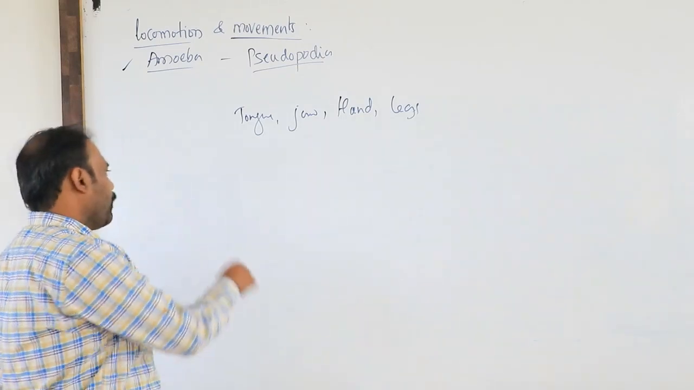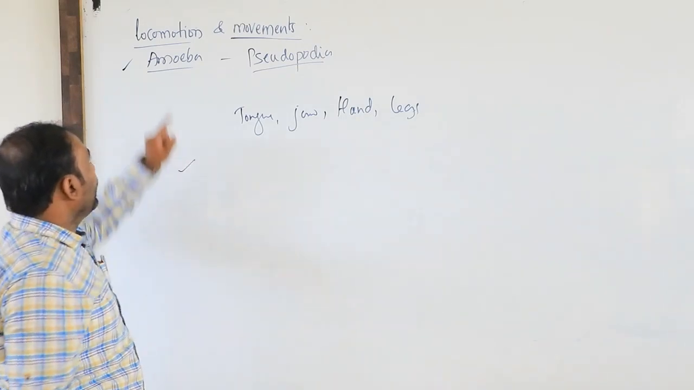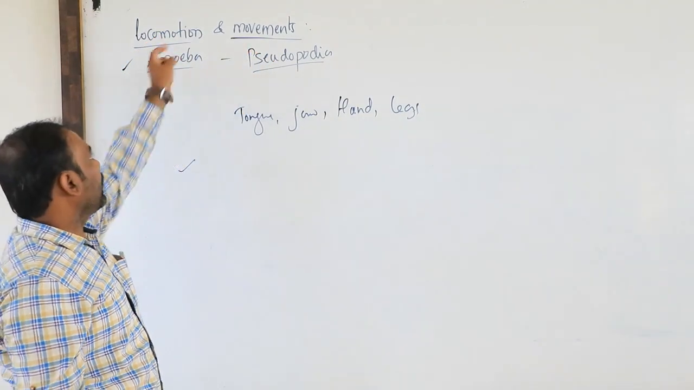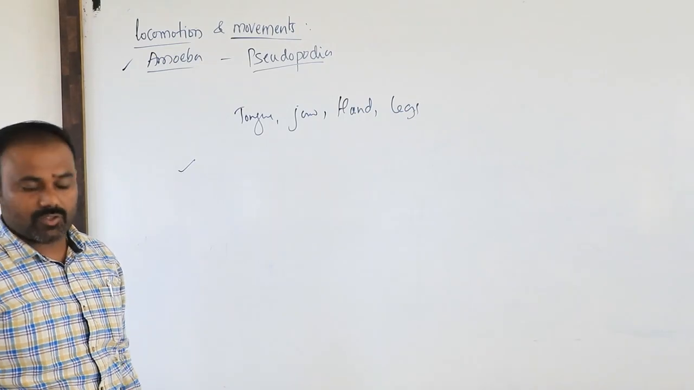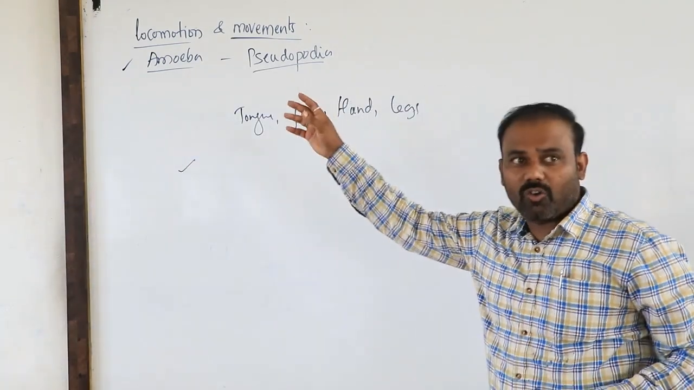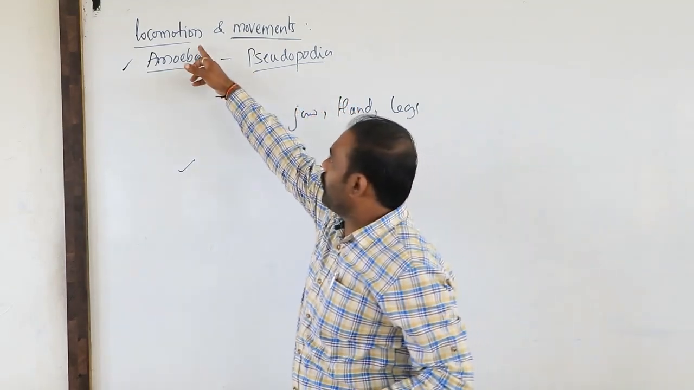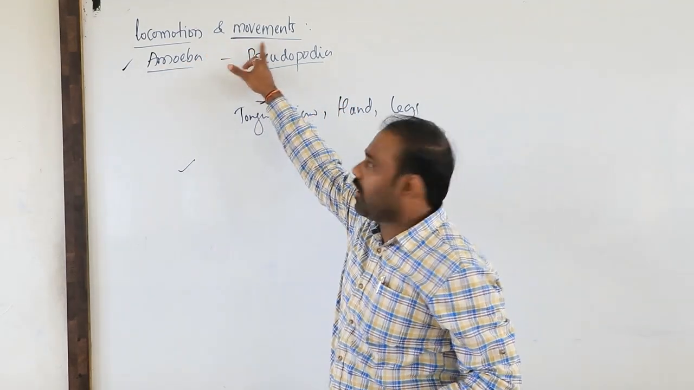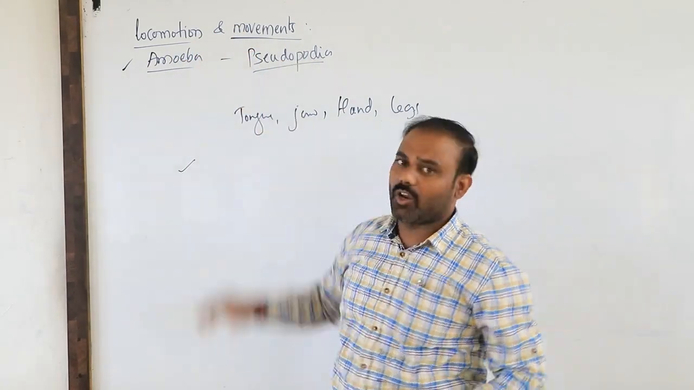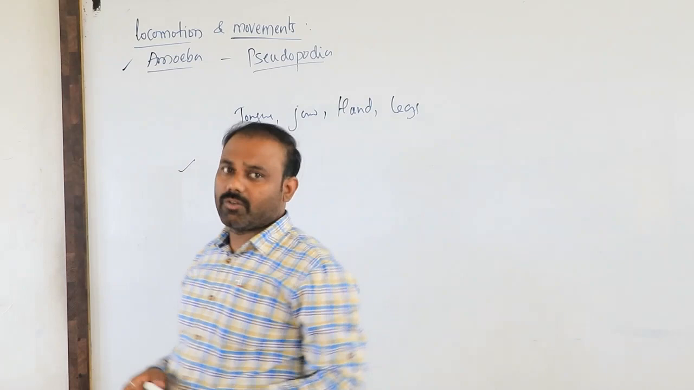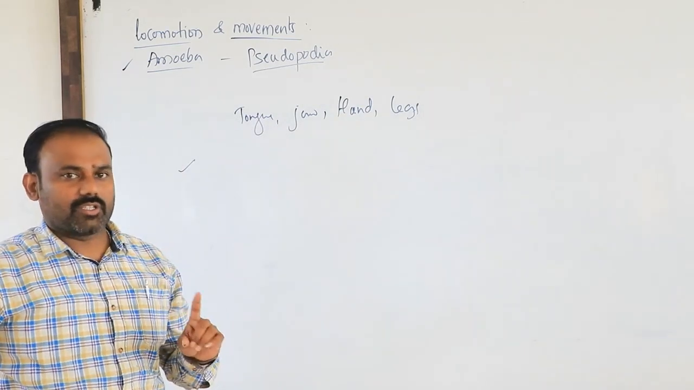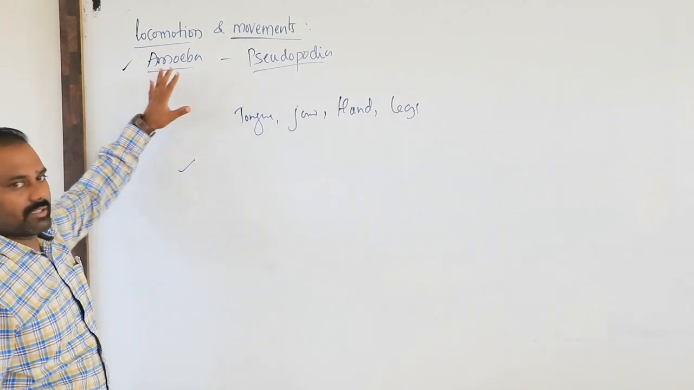One important thing is that all locomotions lead to movement, but all movements cannot give locomotion. So better you take this one important sentence: all locomotions are movements, but not all movements are locomotions. Do remember? This is one statement regarding this chapter.